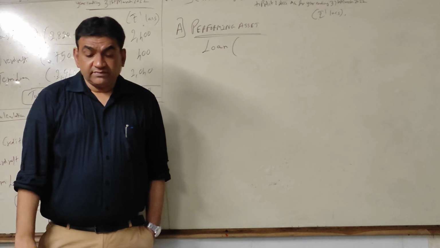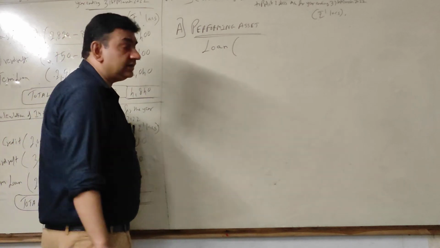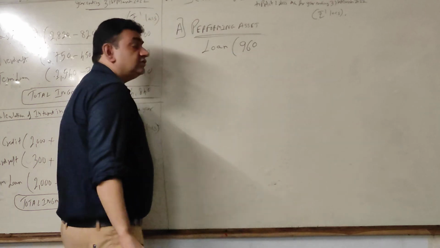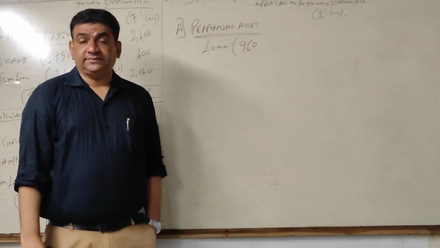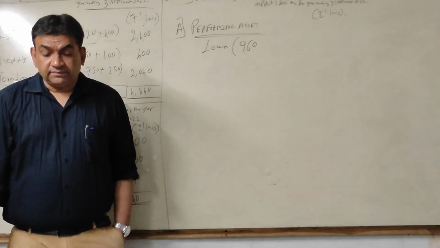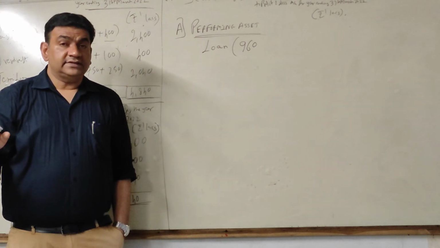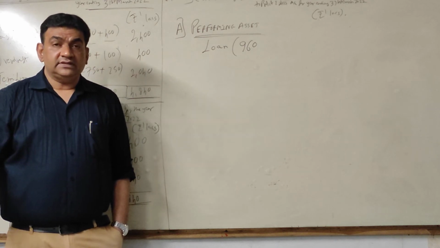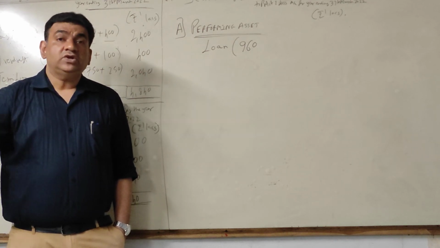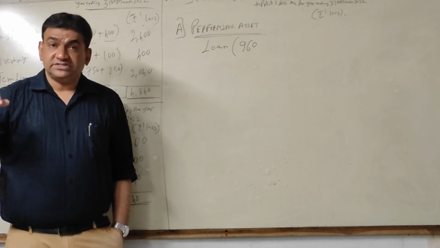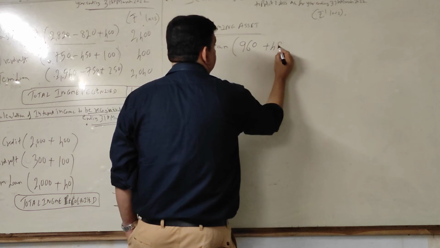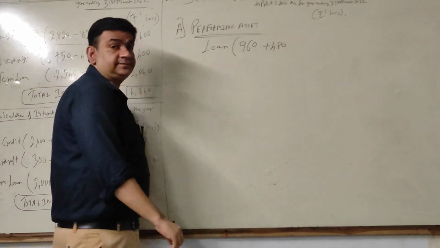How much is received? Performing 960. This is what I have got during the year. See the last column. 480 is receivable on the last day of the year. Last day of the year means it includes current year's amount which is receivable. So add outstanding of current year 480.